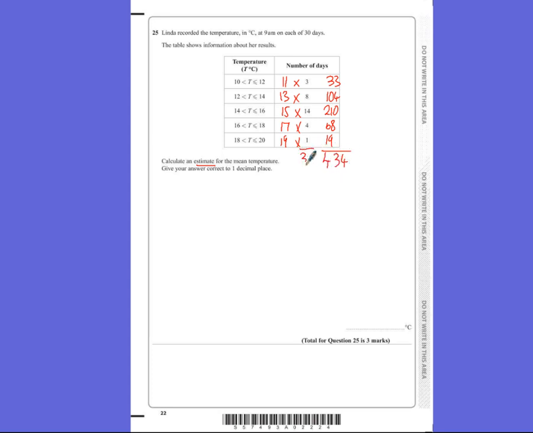And the total number of days, which we're told in the question anyway, is 30. So we do 434 divided by 30, which would be 14.4666, carrying on. And that's the 1 decimal place, so that would be 14.5 degrees C.